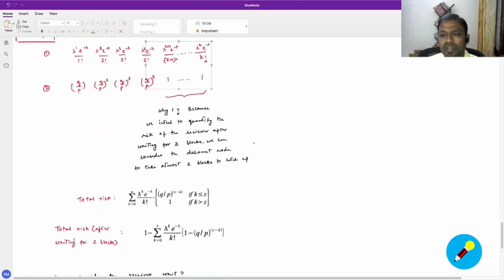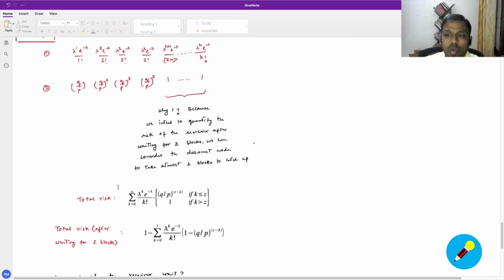So the total risk after waiting for Z blocks is nothing but 1 minus this sum of this Poisson distribution times (1 minus q/p)^(z-k). Why is this? What is the rationale behind this? See, this total risk is only a portion of the overall outcome, right? This risk means the possibility that a dishonest node will be able to tamper.